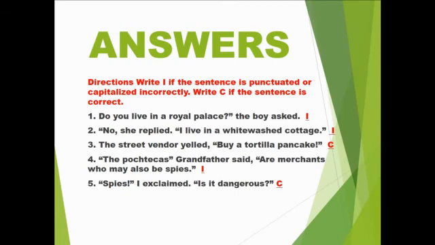Question number 4, the poach takers, grandfather said, are merchants who may also be spies. This one is incorrect. Why? Because the second part, are merchants, is supposed to start with a small letter. R is capitalized here, which is incorrect. Question number 5, no problem with this one. Spies, I exclaimed. Is it dangerous? Nothing wrong here.